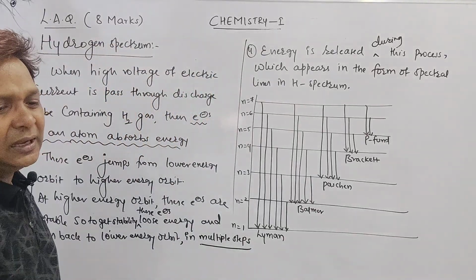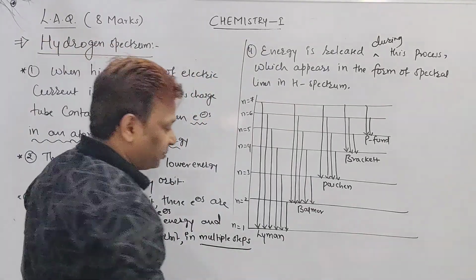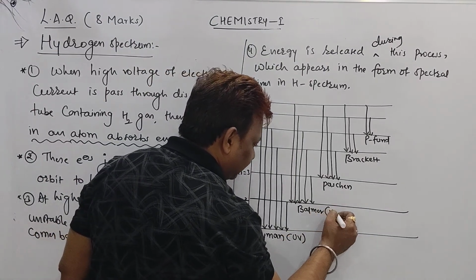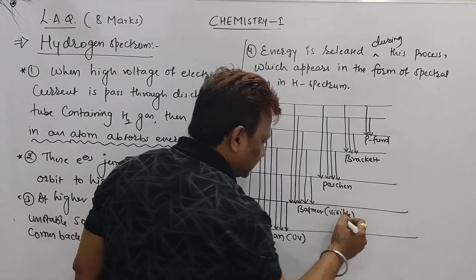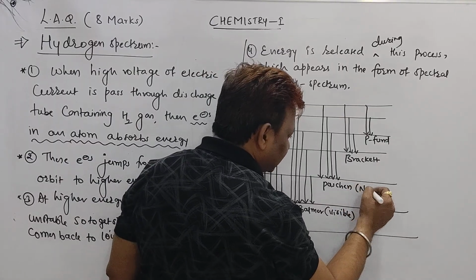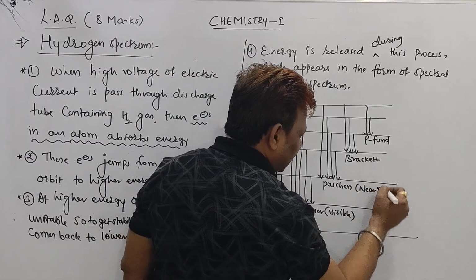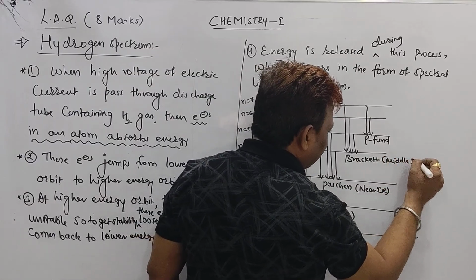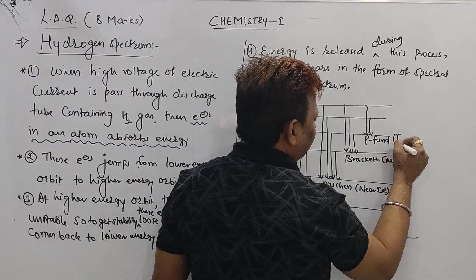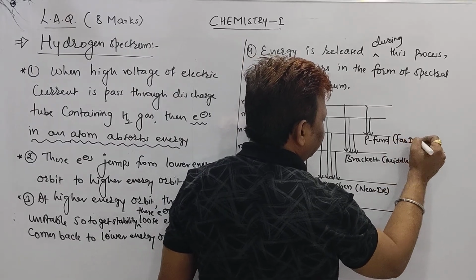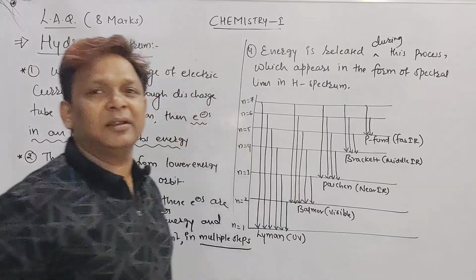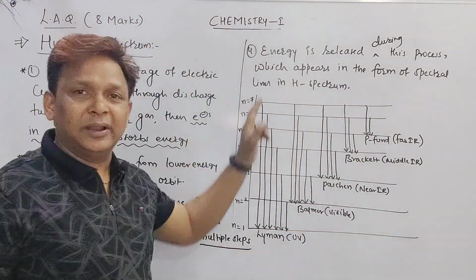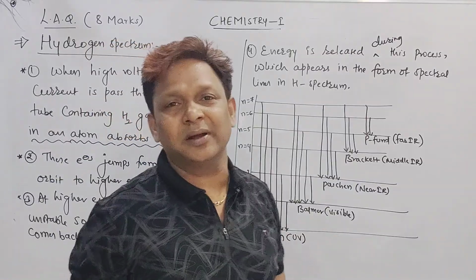Is it clear, beta? If possible, write down the region also. Lyman comes under the ultraviolet region, Balmer comes under the visible region, Paschen comes under the near IR region, Brackett comes under the middle IR region, which is middle infrared. Pfund comes under the far IR region, which means far infrared region. So this is the diagram. For writing these 4 points and the diagram, you will get the remaining 3 marks.